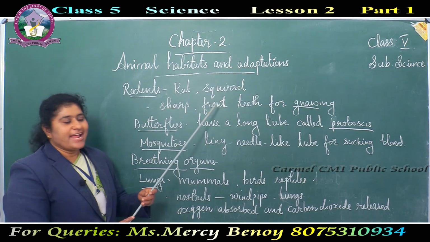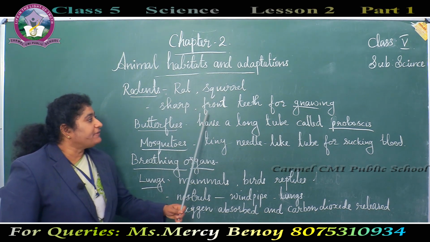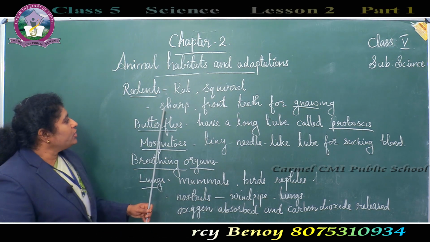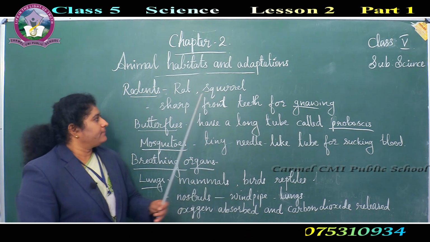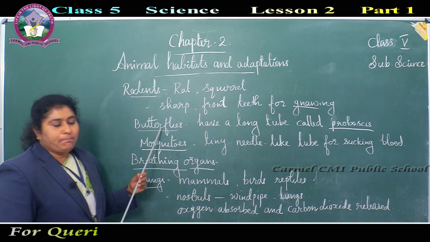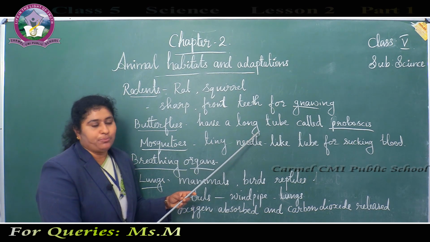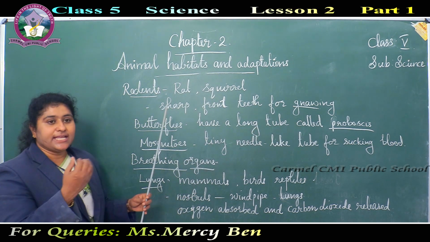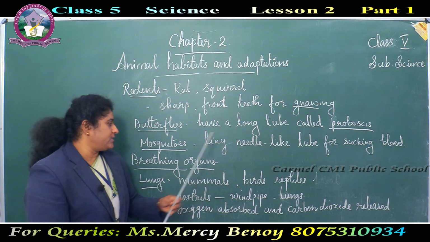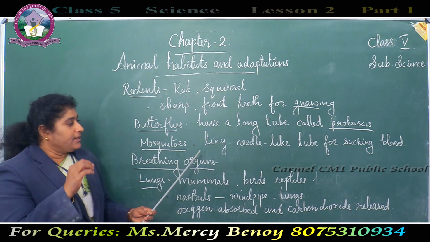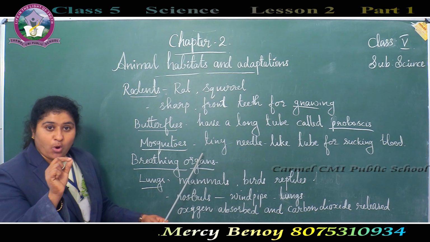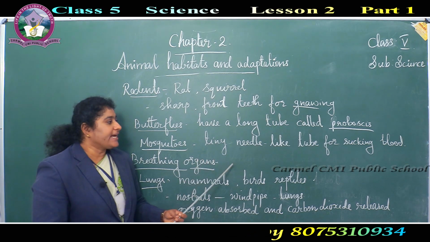Rodents like rat and squirrel have sharp front teeth for gnawing. Gnawing means continuously chewing. Butterflies have a long tube called proboscis for sucking the nectar from flowers. Mosquitoes have a tiny, meaning small, needle-like tube for sucking blood.